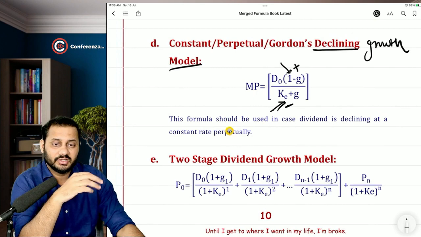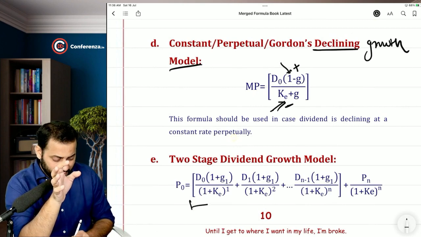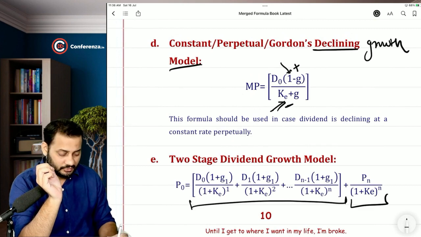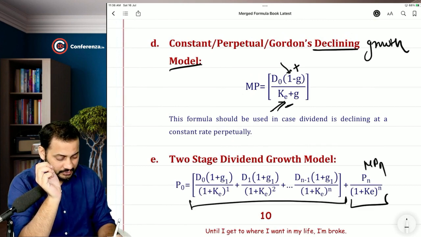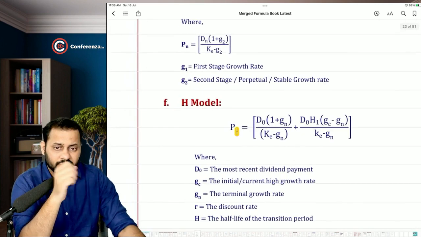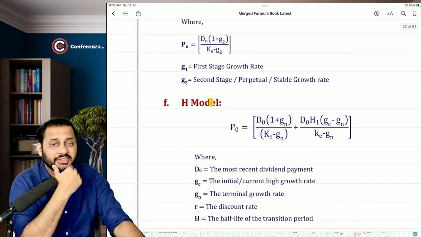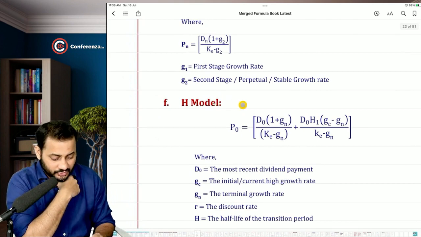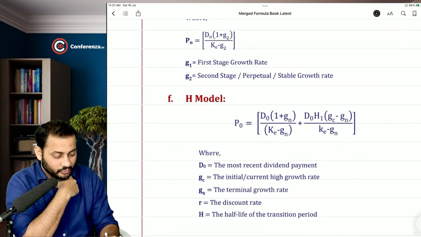So two-stage dividend discount model is very simple. Calculate the present value of the dividend of the first stage and then perpetuity. This is market price of N. 3 stage will also be same. Now H model, if you remember H model, we incorporated H model, and in that cost of equity minus, there were 2 different growth rates.